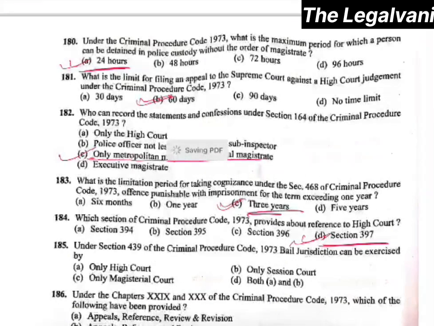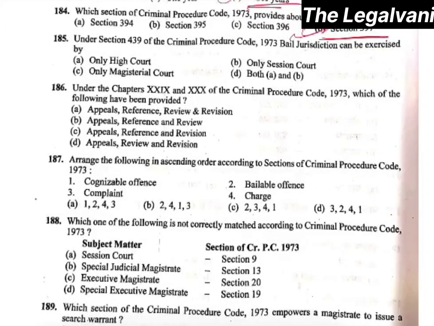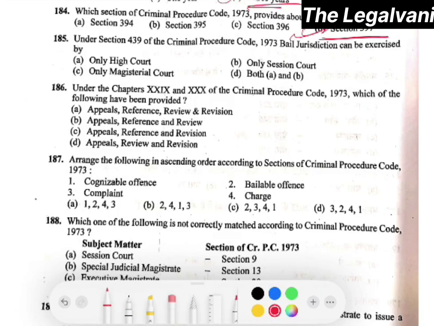Right. Question number 185. Under section 439 of CRPC, bail jurisdiction can be exercised by whom? Here the right answer will be option number D, that is both High Court and Session Court. Right. Question number 186. Under chapter 29 and 30 of Criminal Procedure Code 1973, which of the following have been provided? Here the right answer will be appeals, reference and revision.